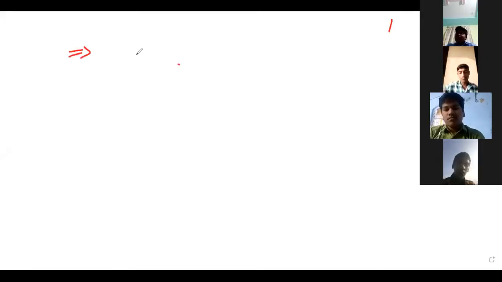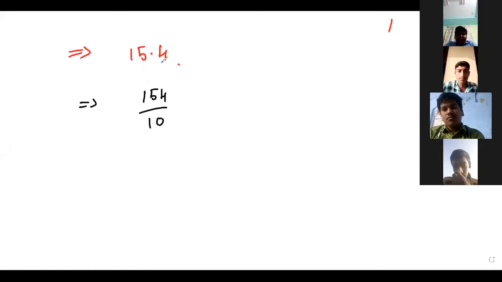15.4, we have to convert into p by q form. So what we do, simply we remove the decimal point and write 10 in the denominator. 154 by 10. We have one decimal place, so we have taken 10 in the denominator. That is in the form of p by q, where p is equal to 154 and q is equal to 10.